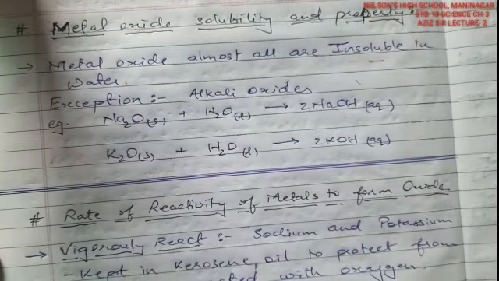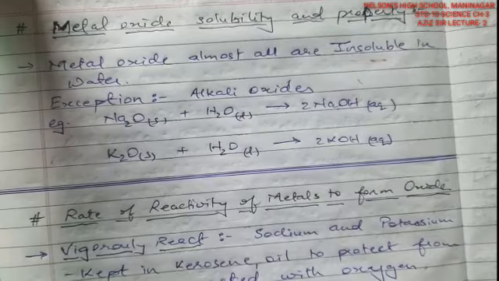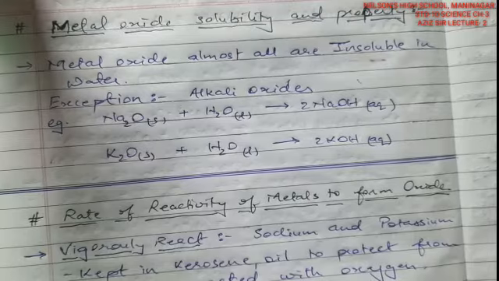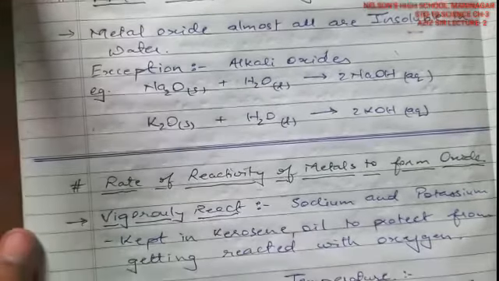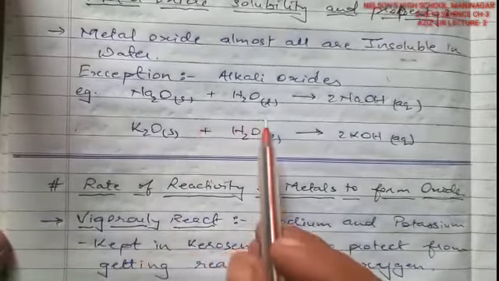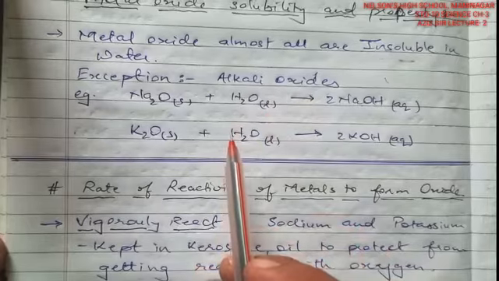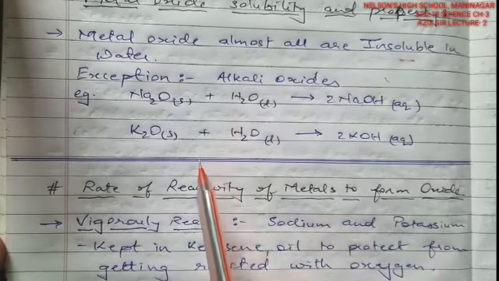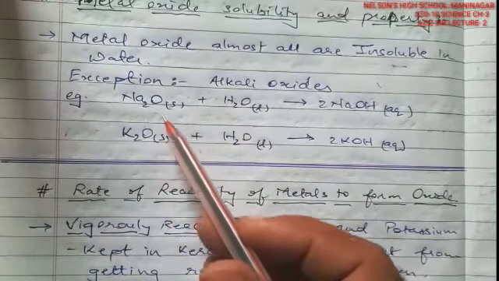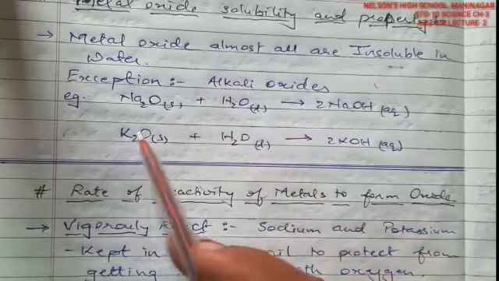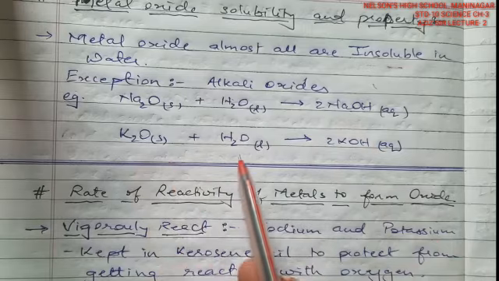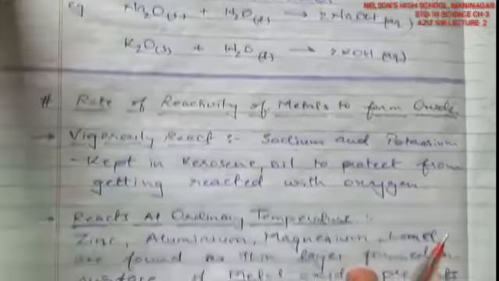Furthermore, we will go with metal oxides, their solubility and its property. As far as metal oxide solubility is concerned, almost all metal oxides are insoluble in nature. Whichever metal oxide you say, they are generally not soluble in water, with a few exceptions. The exceptions are the alkali metal oxides, that is lithium, sodium, potassium, cesium, rubidium, which are soluble in water. We will take two examples, sodium and potassium. Sodium oxide reacting with water molecules gives sodium hydroxide. In the same way, potassium oxide reacting with water molecules gives potassium hydroxide.